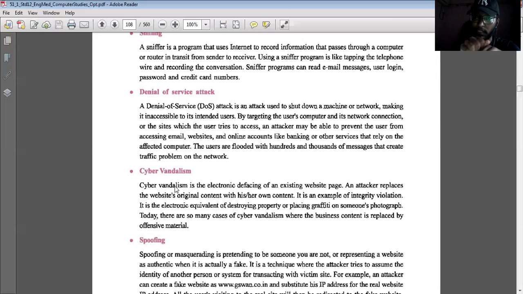In short, it can be said that it makes a duplicate of your actual website. As a user, we won't be able to tell. Only after looking at the URL will we be able to differentiate whether this is an original website or a duplicate, because it will be an exact duplicate. A normal person can't differentiate it. Okay, this is known as cyber vandalism.